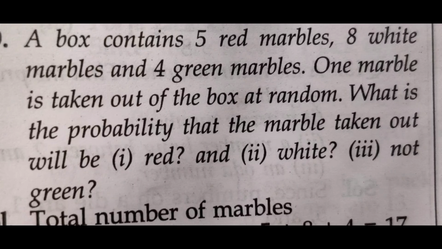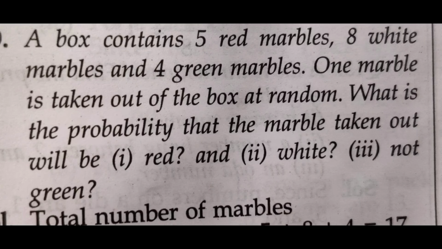Question number 9. A box contains 5 red marbles, 8 white marbles and 4 green marbles. One marble is taken out of the box at random. What is the probability that the marble taken out will be number 1 red, number 2 white, number 3 not green? So total number of marbles in the box is equal to 5 plus 8 plus 4 is equal to 17.